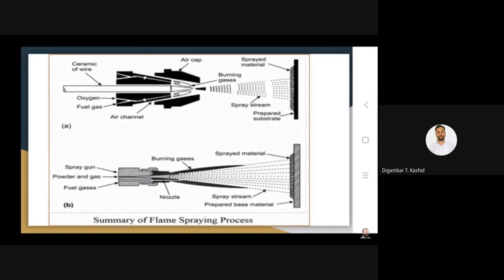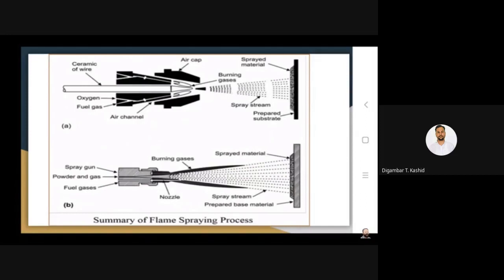So these are the three important parameters which play a very important role in determining the quality of the coating. And the final parameters are the substrate pre-treatment, which kind of treatment has been done on the surface, and the distance between the nozzle and the substrate. So these are the 4-5 parameters which control the quality of the coating which you are looking for.